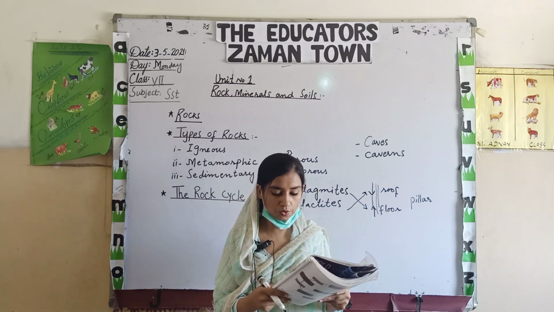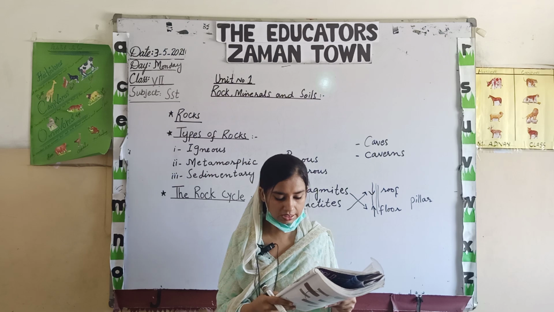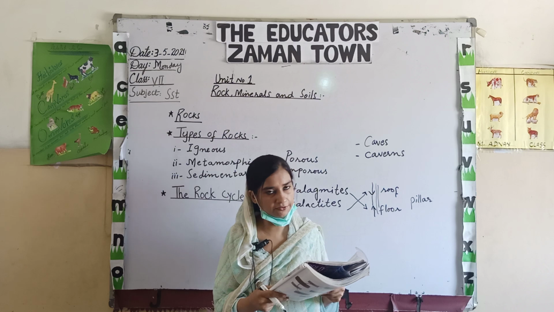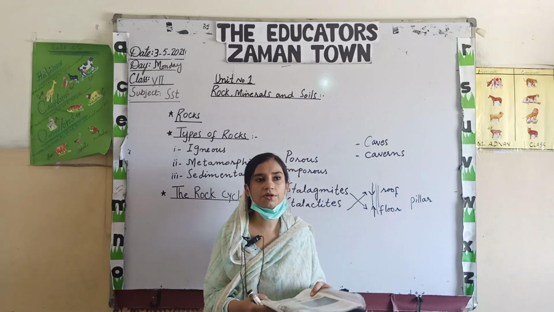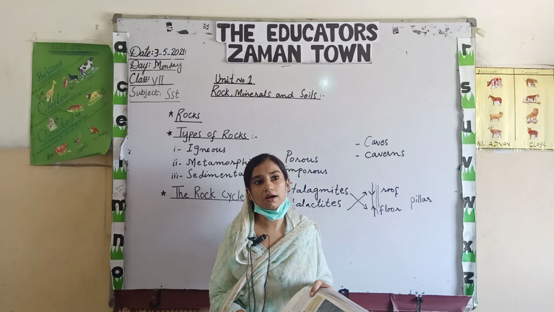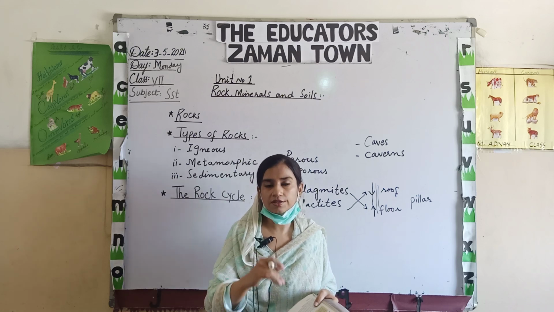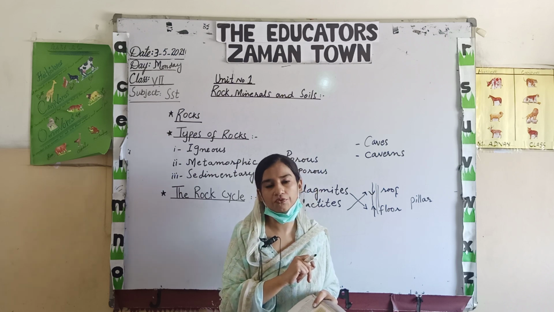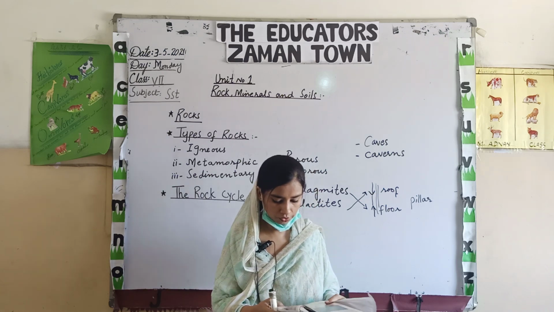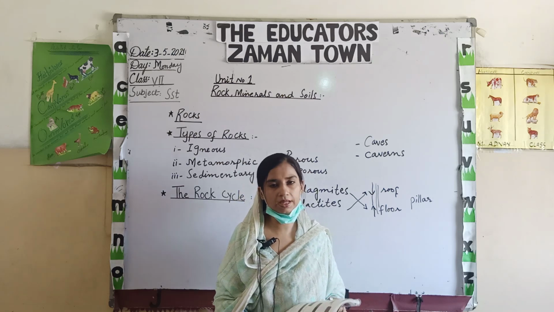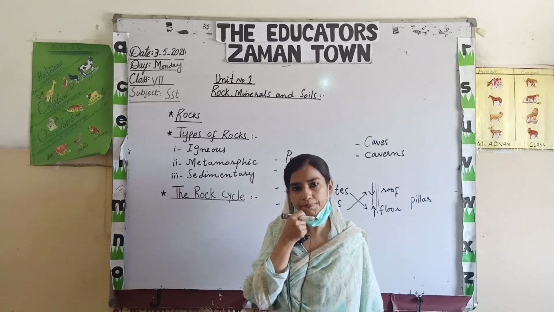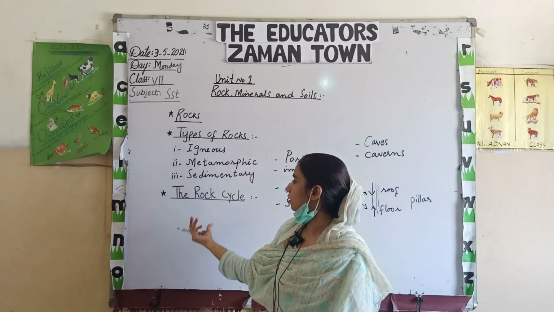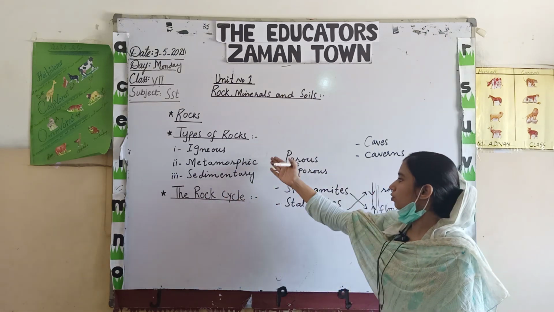Wind and water wear rocks away, break them down into small particles and carry them to the beds of sea and other water reservoirs, and then form the sedimentary rocks. When these sedimentary rocks remain under high heat and pressure, they definitely transform into another type of rock that is known as the metamorphic rocks. So, this was our topic, an explanation about the rocks, types of rocks and the rock cycle. Okay, you must know about all these terms.